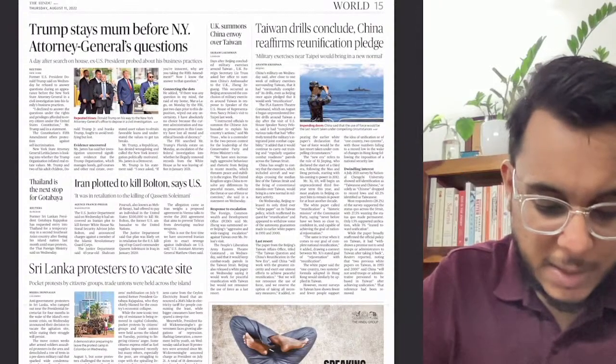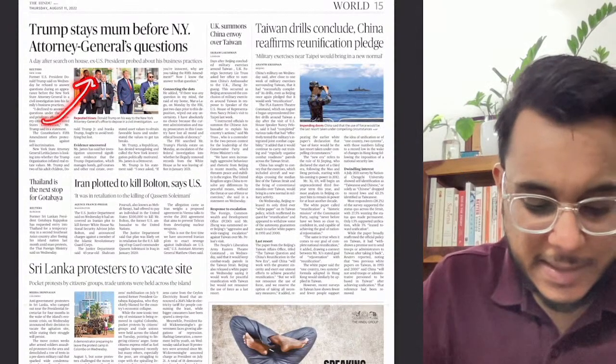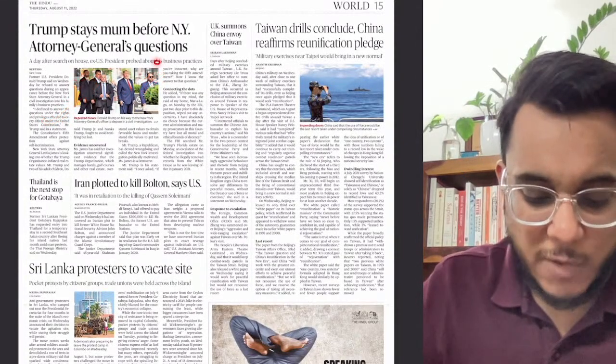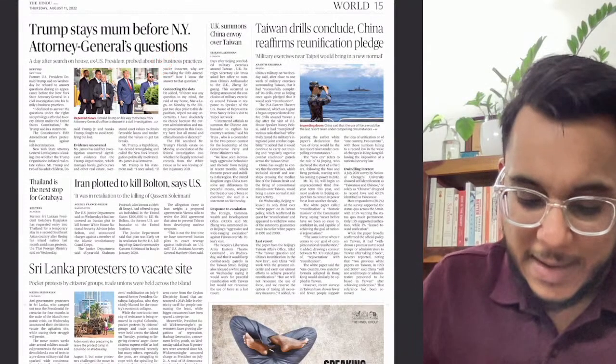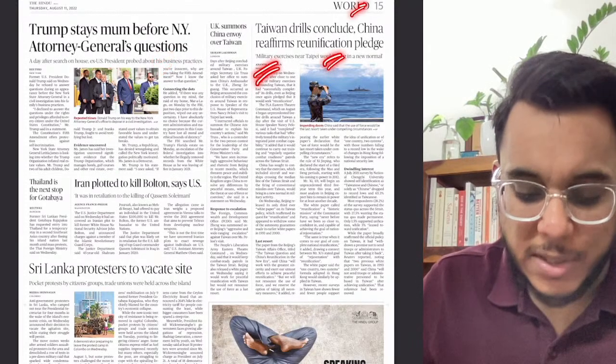Then basically Donald Trump's residence has been raided. So such a thing has been mentioned. Fine. Taiwan drill concludes, China reaffirms reunification pledge.